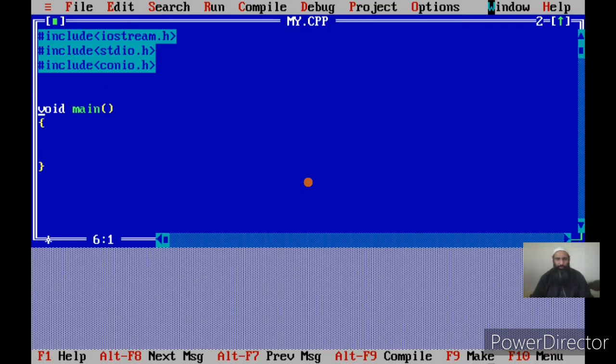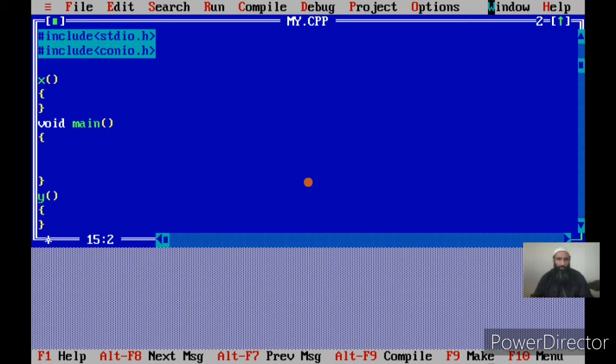Let me define one function before the main. Suppose I have a function x that is defined before the main, and I have a function y that is defined after the main. I have not yet written the function declarator for both functions, as I have not specified any formal arguments. I will be specifying them. Let the return type be void for both the functions, that is, these functions are not returning any values.